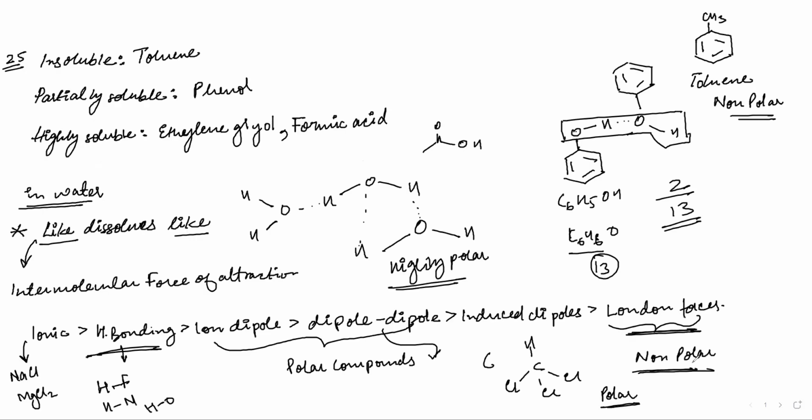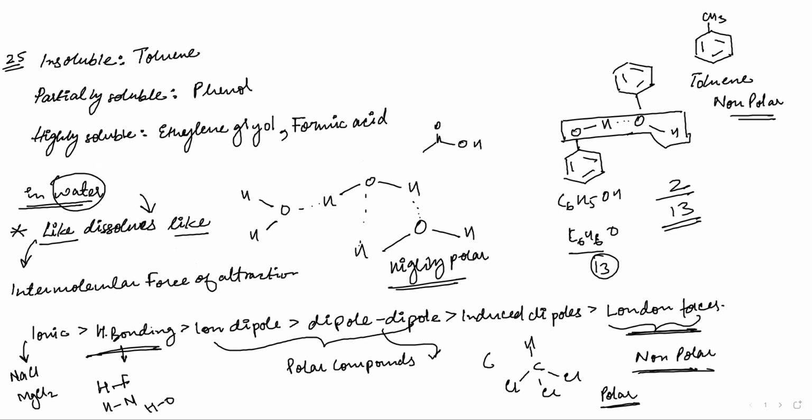You understood how to approach these types of problems now, solubility problems? Then you identify which are polar, which are non-polar. First of all, you have to see what kind of interaction is present in the solvent which you have been given. Here it was water.